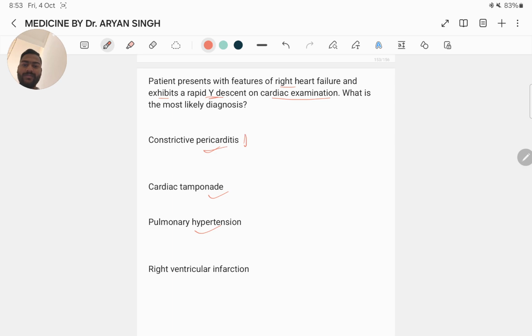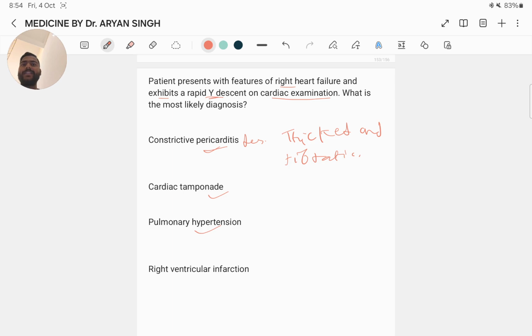constrictive pericarditis, because constrictive pericarditis is a condition where the pericardium becomes thickened and fibrotic, leading to impaired filling of the heart, particularly the right side.